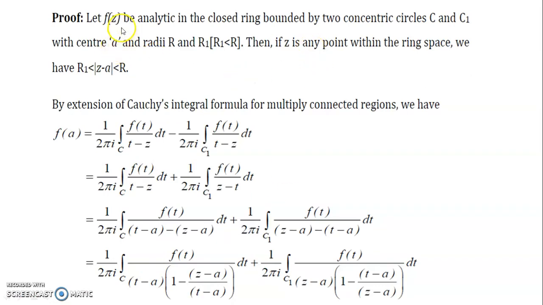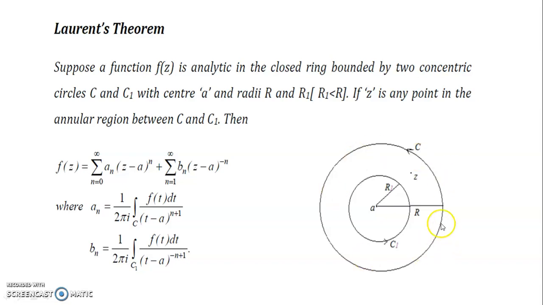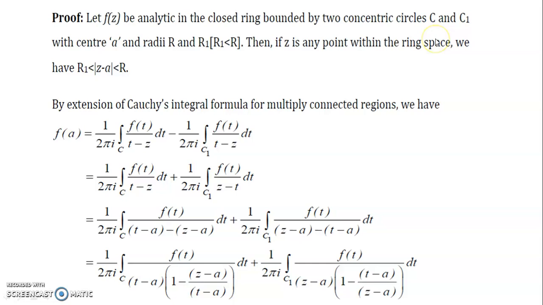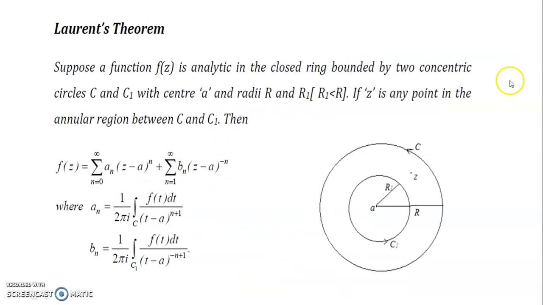As we know, let f of z be analytic in a closed ring bounded by two concentric circles C and C1, with the center of both circles being A itself, and the radii different: the radius of the big circle is capital R and the radius of the small circle inside the main circle C is R1, provided R1 is less than R. Then take any point z within the ring space.